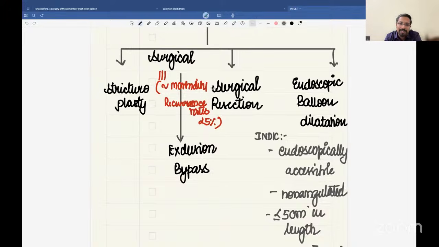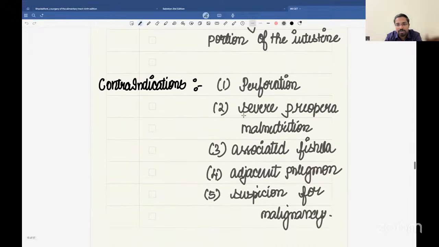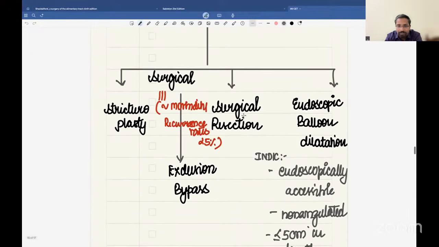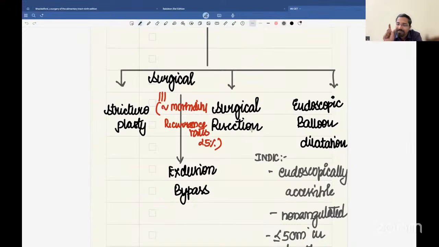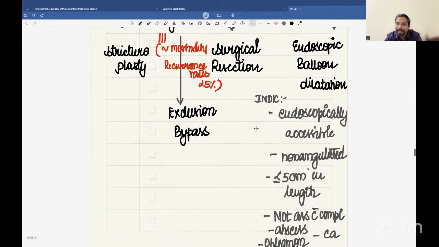If at all you have patients with complications associated with stricture, like perforation, fistula, phlegmon, or malignancy, then you obviously go for surgical resection. But you have to keep in mind that both procedures, stricturoplasty and surgical resection, carry the same morbidity and recurrence rates when compared head to head.